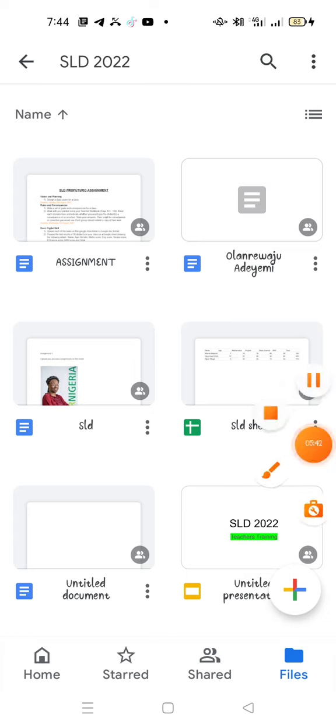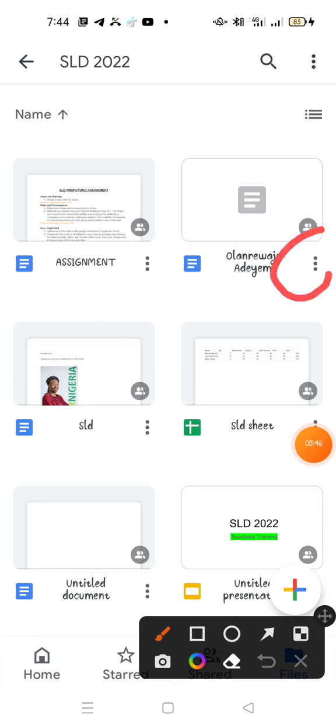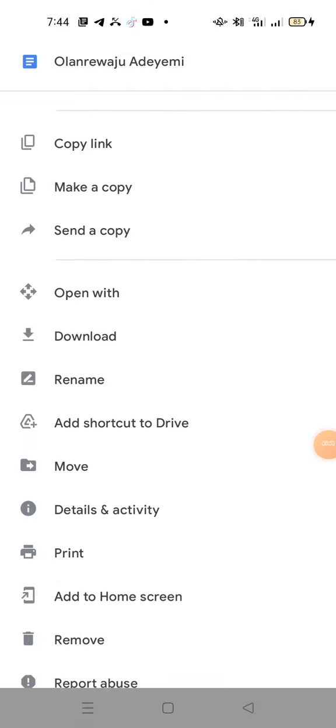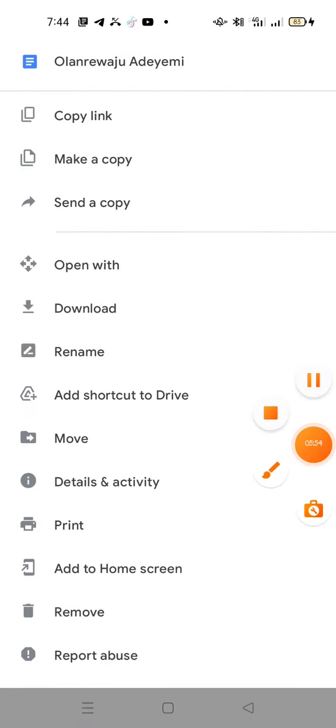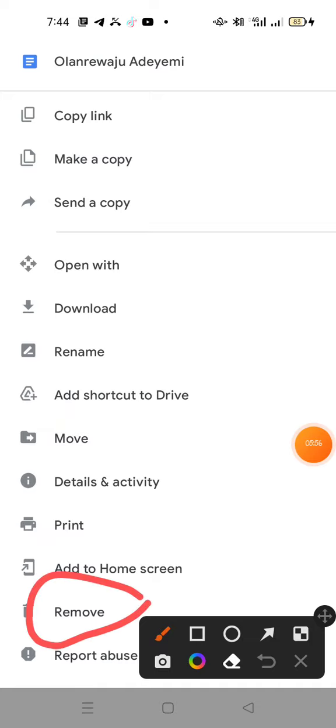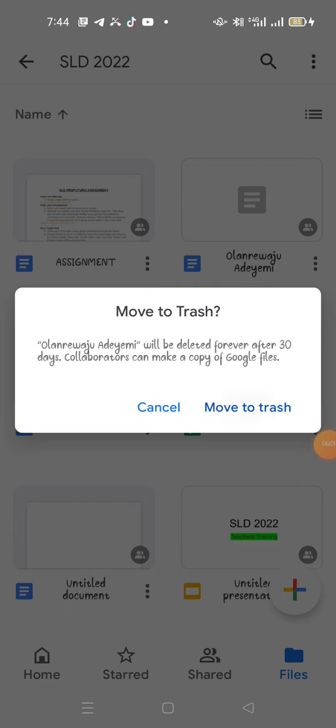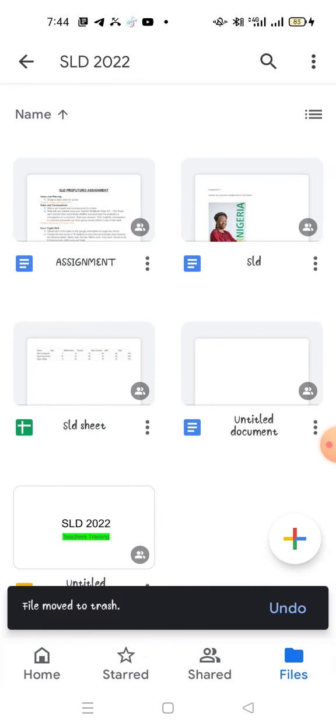So I can as well go back, if I want to delete it, I can go back to this button where we have several options and scroll down, and I have remove. So I can remove this thing now, move to trash, so automatically it has left.